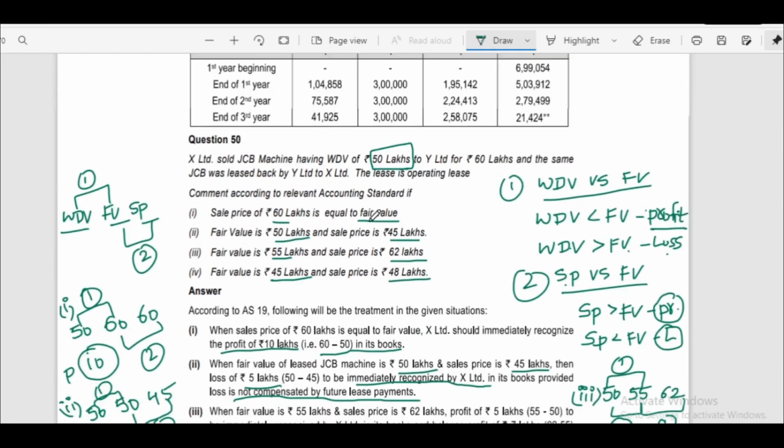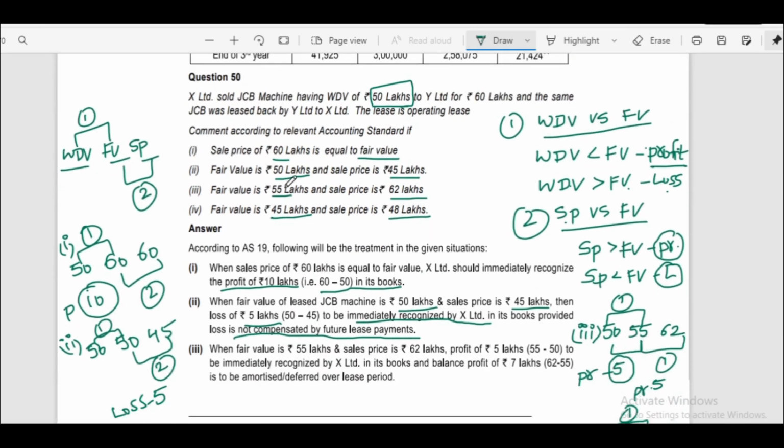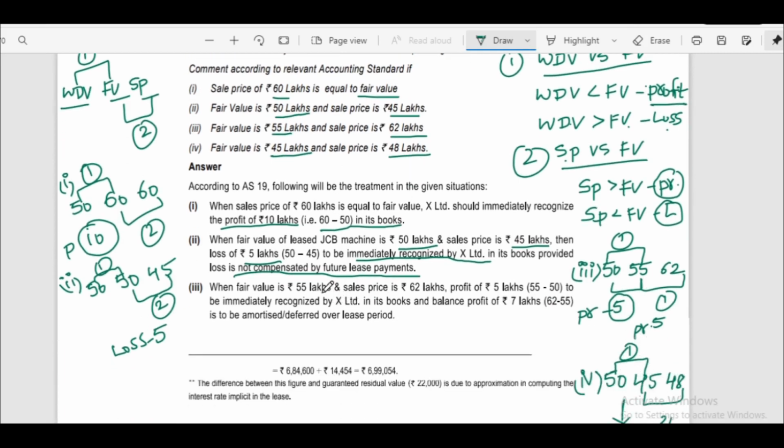Now we'll see the third case. Fair value is 55 lakhs, WDV is 50 lakhs, selling price is 62 lakhs. When fair value is 55 lakhs and selling price is 62 lakhs, profit of 5 lakhs is to be recognized immediately in its books. And the balance profit of 7 lakhs, that is 62 minus 55.